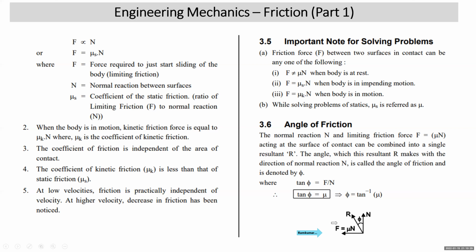So how do we define angle of friction? Angle of friction is the angle which the resultant of normal reaction and frictional force makes with the direction of normal reaction at the time of impending motion. So tan phi is equal to F upon N. What is F? It is mu N, right? So N gets cancelled and you get the value of phi. Tan phi is equal to mu, or phi is equal to tan inverse of mu. So when you are solving the problems of statics, students, if the coefficient of static friction is given to you, you can find the angle of friction. Mu is equal to tan phi, using that relation. And if phi is given to you, then mu is tan phi, that also can be used.